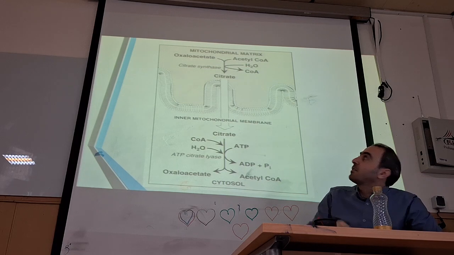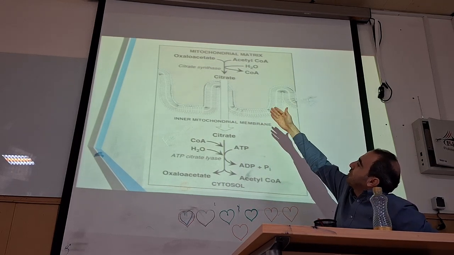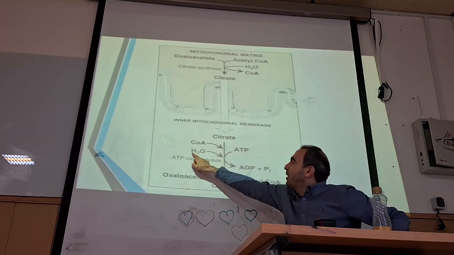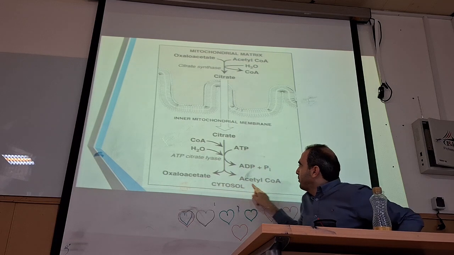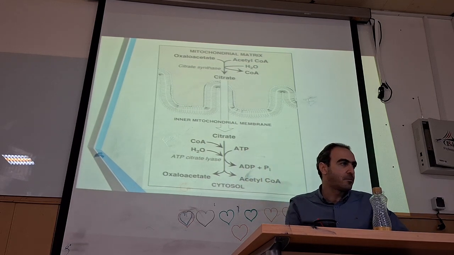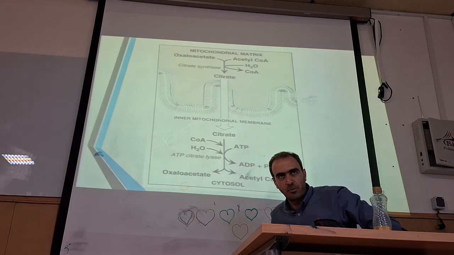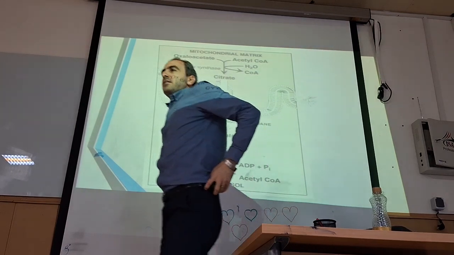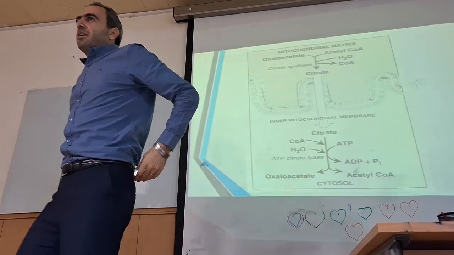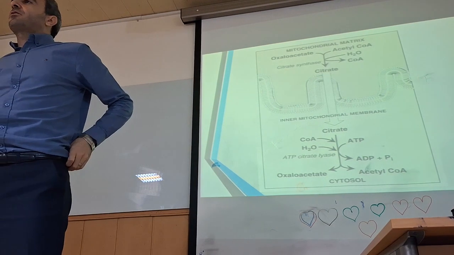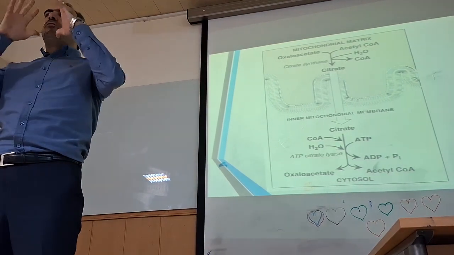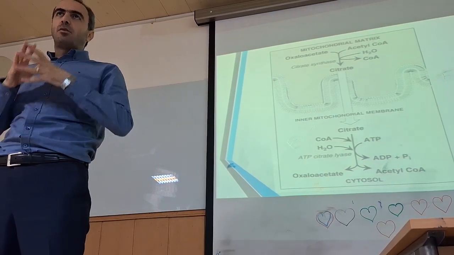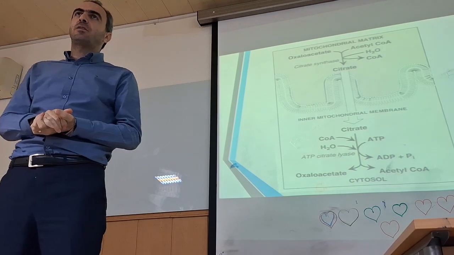Again here you can see this shuttle, citrate from the mitochondria to the cytosol. ATP citrate lyase, H2O, in the cytoplasm. ATP and coenzyme A produce acetyl-CoA for us. This is the first step, transportation. The second was activation. You learned in glycolysis, in all of the pathways of carbohydrate and also in lipid, and in the next session in amino acid metabolism, the first thing we need is activation. Every compound should be activated, then we can use them.